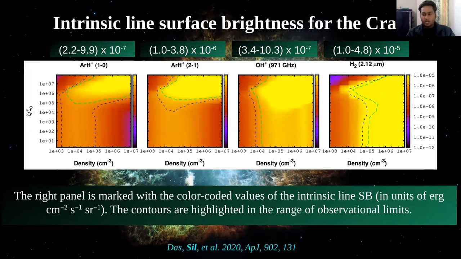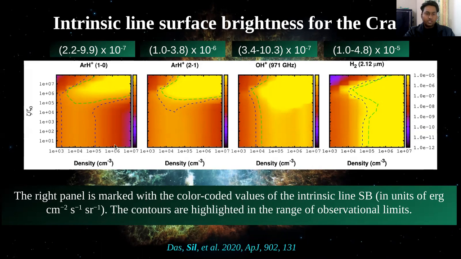So from our Cloudy modeling, we calculate the intrinsic line surface brightness of the Crab. And for this, we plotted again the parameter space, where the y-axis is the cosmic ray ionization rate, and the x-axis is the total hydrogen density.